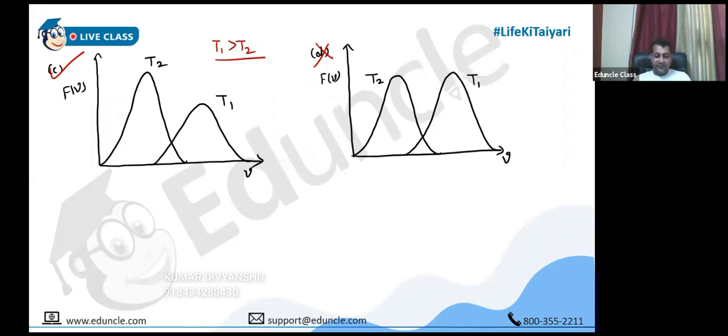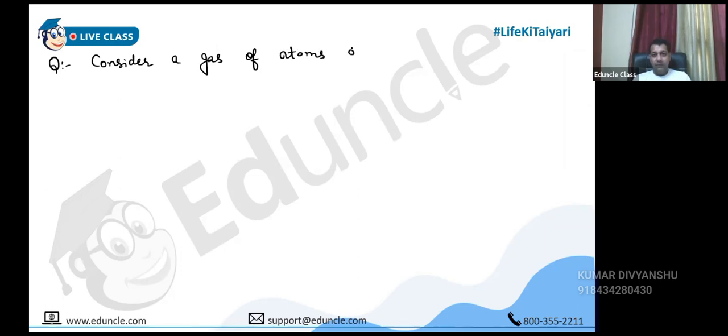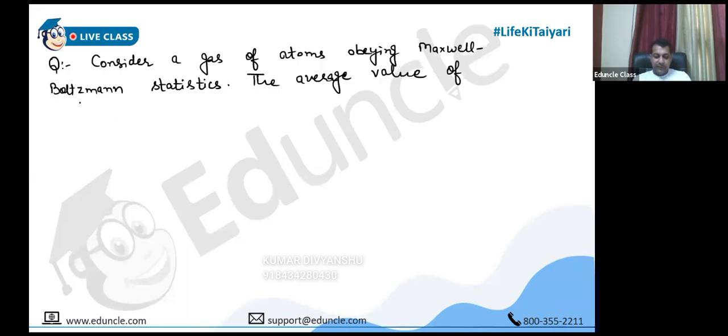Revise the things every day, okay? This question was very easy. Straight away. Okay, next one. The average value of e power iota a dot p.